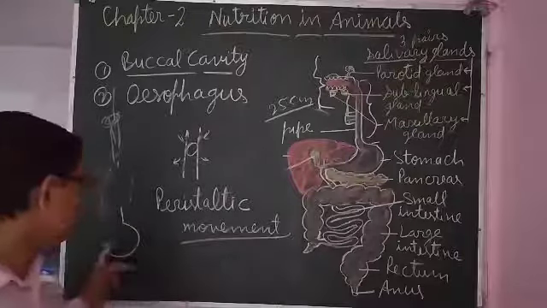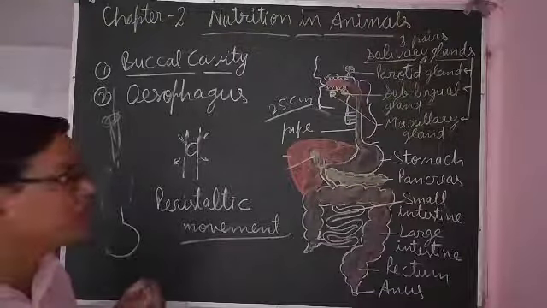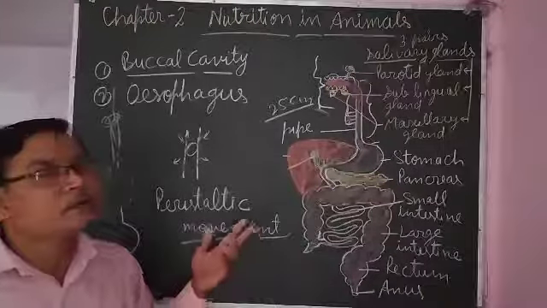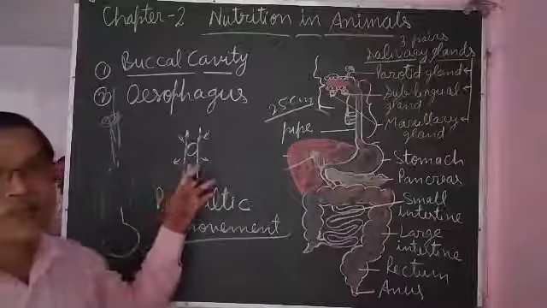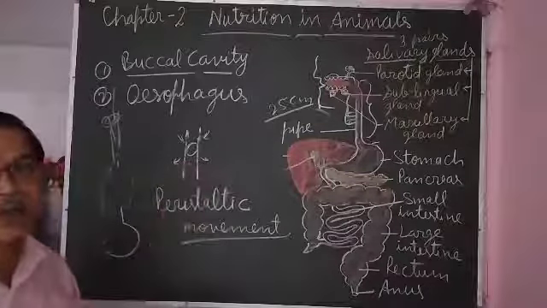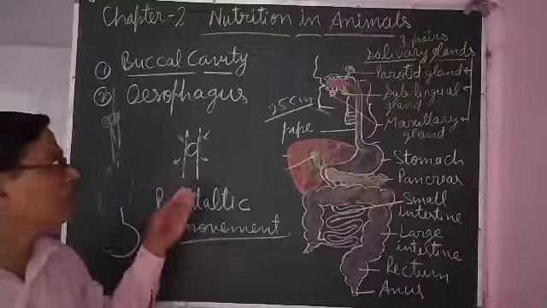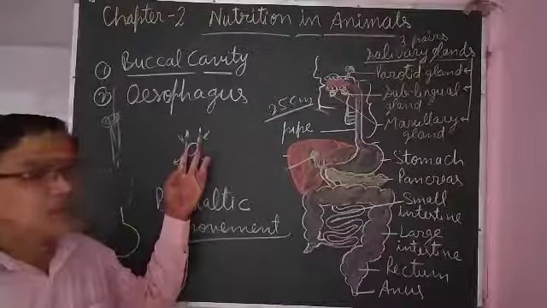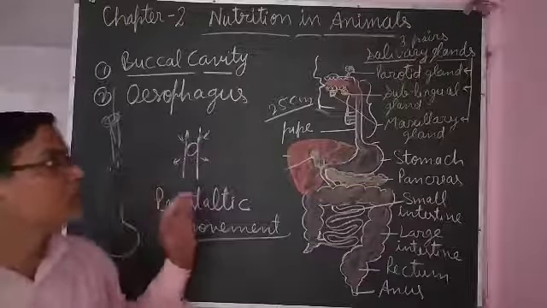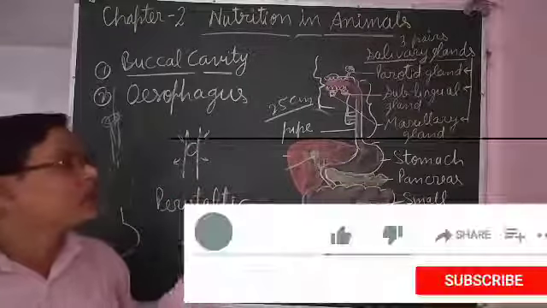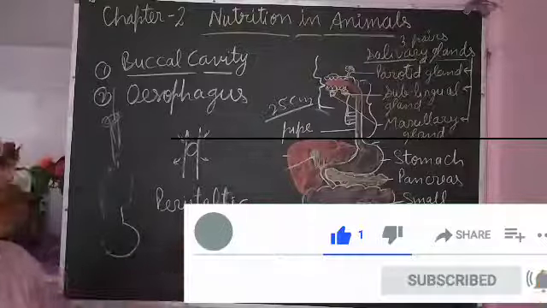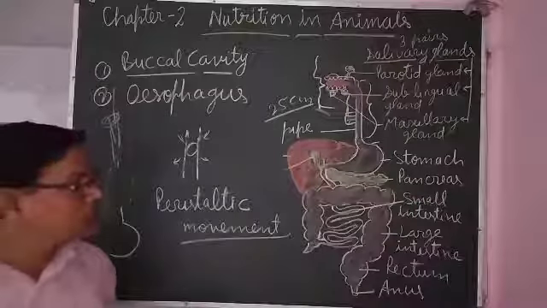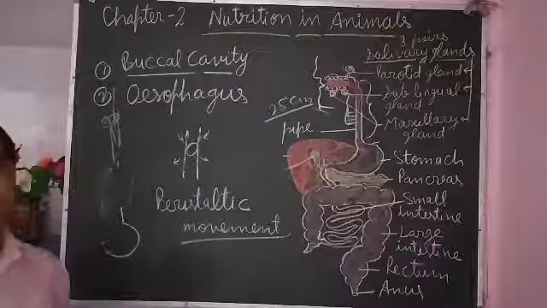But if you eat solid food and after chewing you swallow it, it will go into the stomach because of peristaltic movement. It will not go downward because of gravitational pull. It means peristaltic movement helps in moving the food forward into the food pipe, and it reaches the stomach. So in this video, this much; the remaining we will study in the next video.